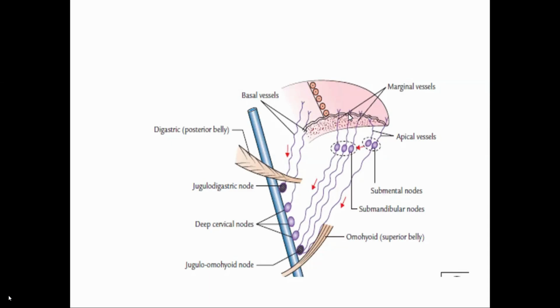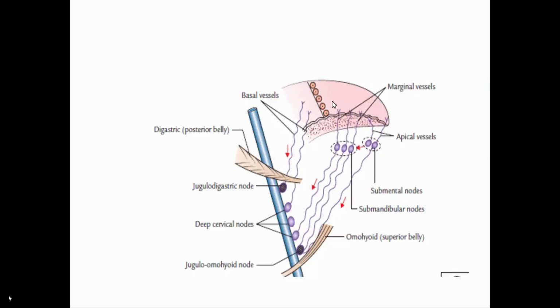Now the marginal sets. These marginal sets drain the lateral margins of the tongue. Most of them drain in the submandibular lymph nodes. Few of them can drain in the jugulo-omohyoid lymph nodes as well as the upper group of deep cervical lymph nodes.